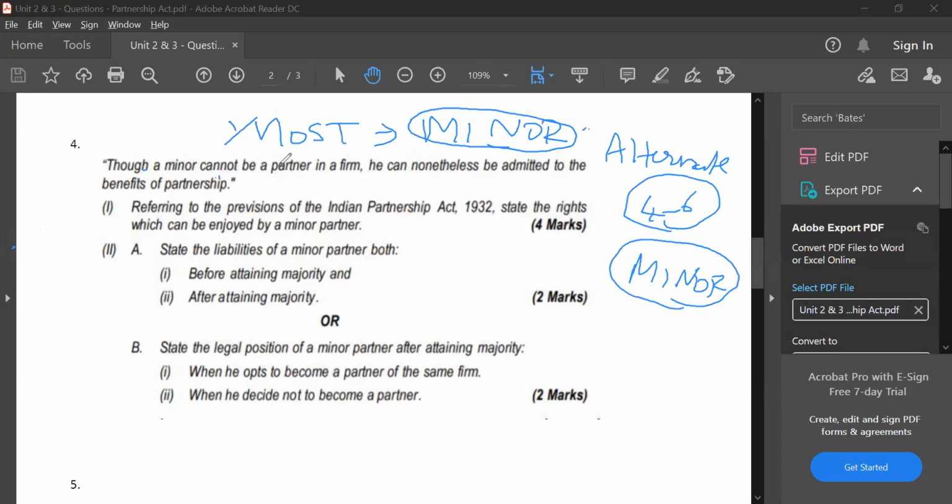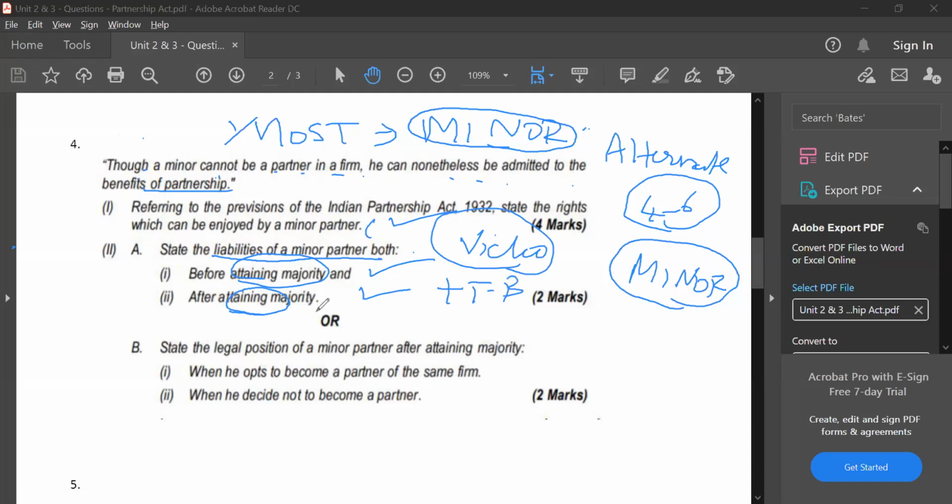Though a minor cannot be a partner in a firm, he can nonetheless be admitted to the benefits of partnership. They have just given a sentence. They're asking: referring to the provisions of the Indian Partnership Act, state the rights enjoyed by a minor partner. I explained this in the video, and it is in the textbook also. You will write it directly. Next, they're asking, state the liabilities of a minor partner both before attaining majority and after attaining majority. Liabilities before, liabilities after. Clearly, I explained in the video which I shared with you, and it is in your textbook also. Straight away, a direct question.